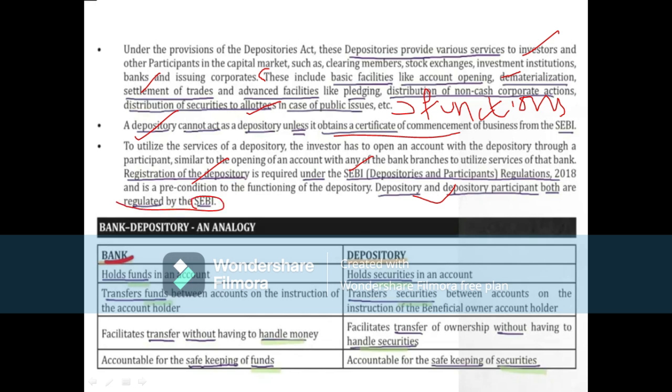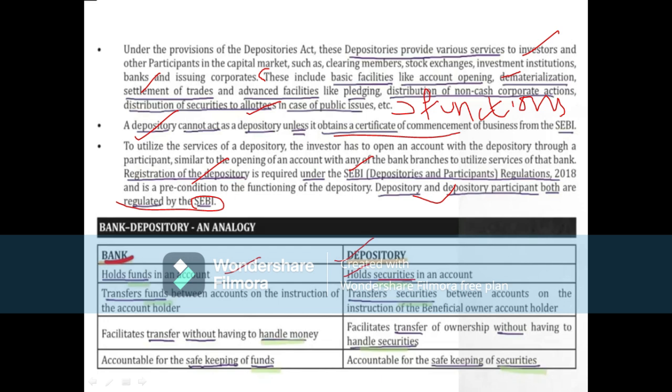Now, till now I have said that the depository also acts like a bank. So, bank and depository: a bank holds funds in an account. We all know we have a savings account; we deposit our money in the bank, meaning the bank holds our funds. But a depository holds securities.